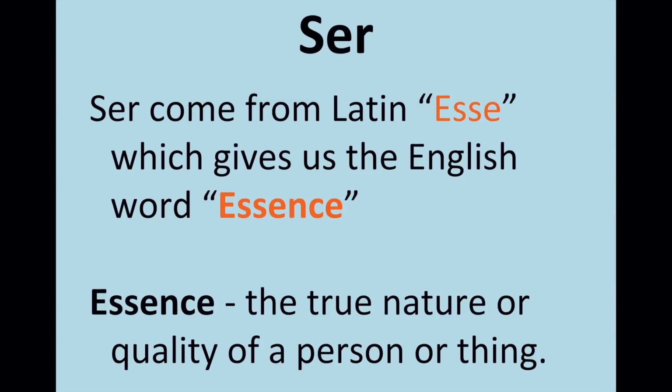But stay tuned and you'll figure out how to know which one to use. Here's a way to remember the verb ser and its use. It comes from this Latin word esse. So think of essence. The essence of something is its true nature. It usually doesn't change very often. It's a permanent thing. So that's going to be mainly what the verb ser is used for, permanent things.